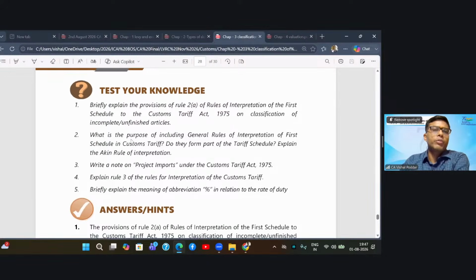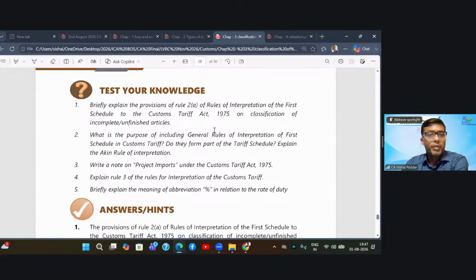Then the second question is, what is the purpose of including general rules of interpretation of the first schedule? Do they form part of the tariff schedule? Explain the rules of interpretation. So first, what is the purpose of the general rules? The purpose is that the entire customs tariff is very vast. It covers lakhs of goods, having 98 chapters and multiple sections.